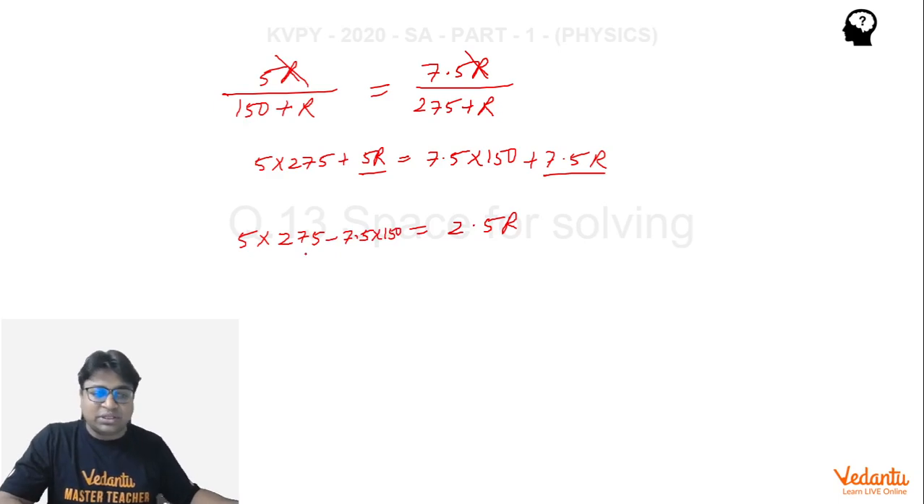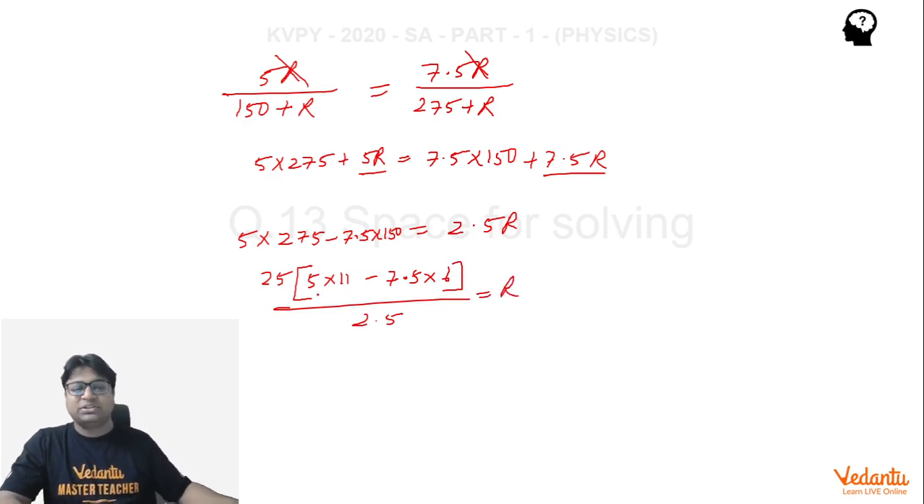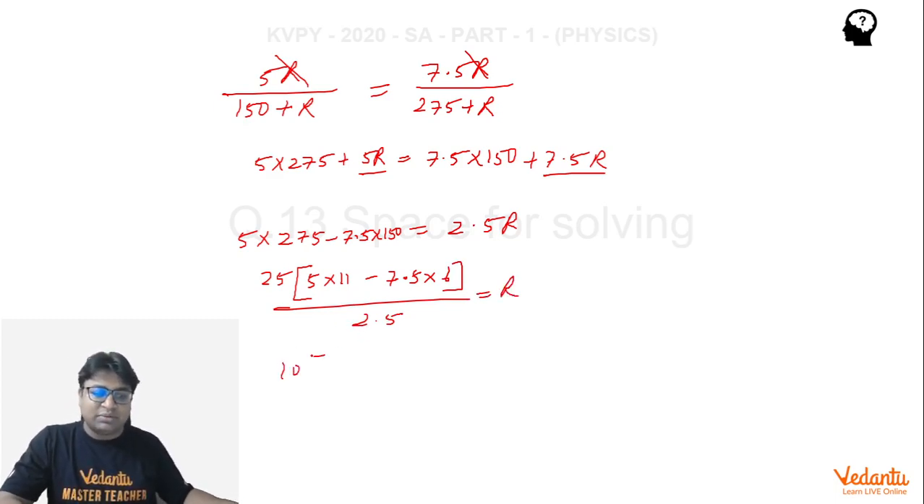So let's do one thing. Let's pull out 25 as the common term from here. If I do that, I get 5 into 11 minus 7.5 into 6, divided by 2.5 is R. Now let's see what this number would become. So this will become 10 into 55 minus 7.5 into 6. So that would become 45, 15 into 3 is 45. So we end up getting R as 100 ohm again.